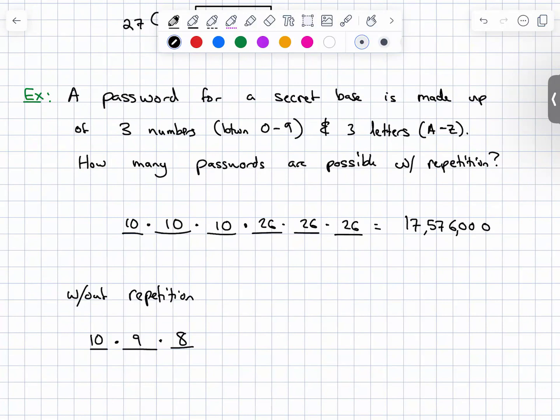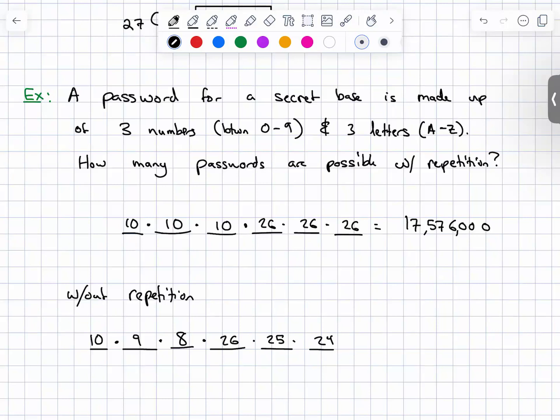Because once you've used the first two numbers, you only have 8 numbers left. And then same thing for the letters, times 26 times 25 times 24. So without repetition, you have to reduce it each time.